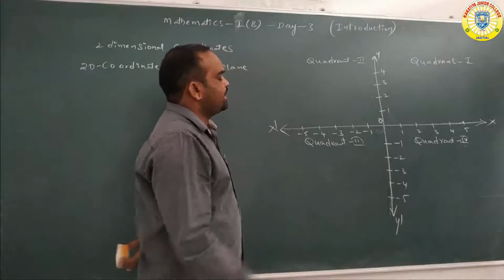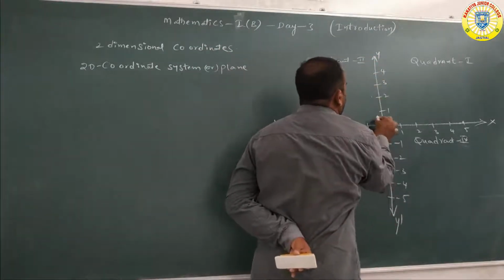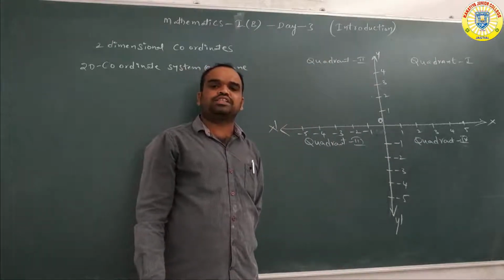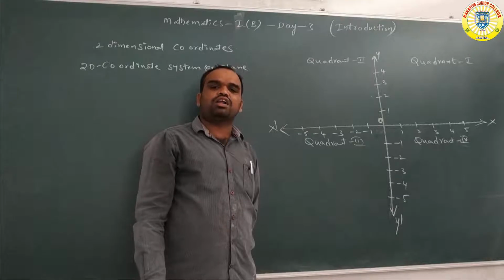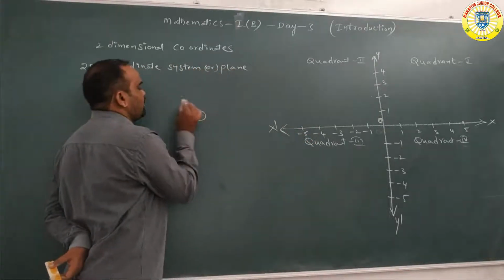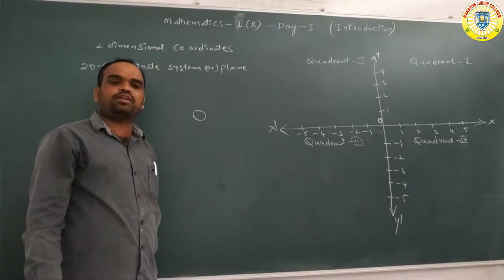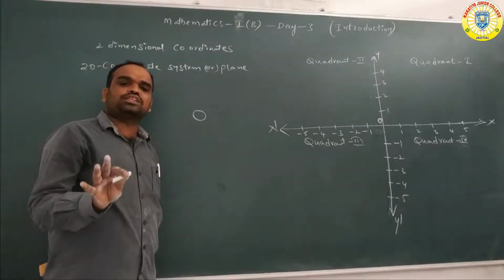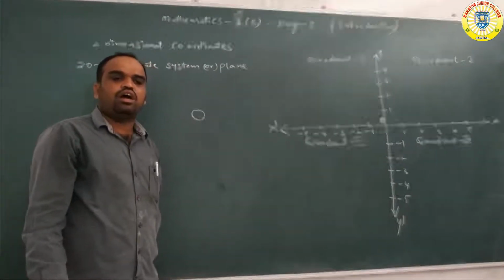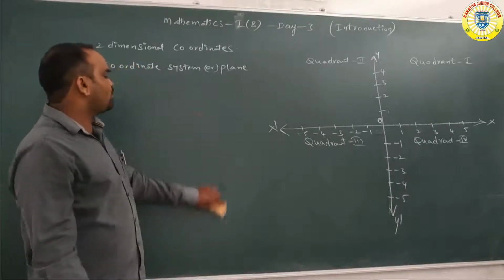See here, the intersecting point of the x-axis and y-axis is nothing but the origin. How to denote the origin? The origin is denoted by capital O. The origin does not belong to any quadrant. How to define the origin?